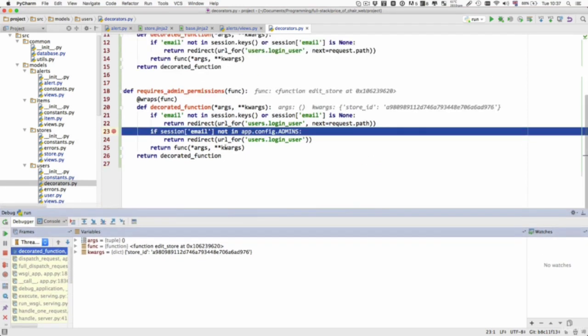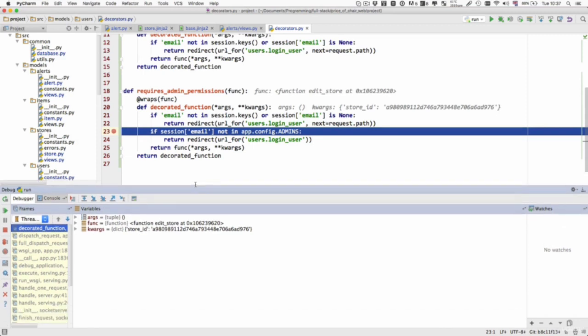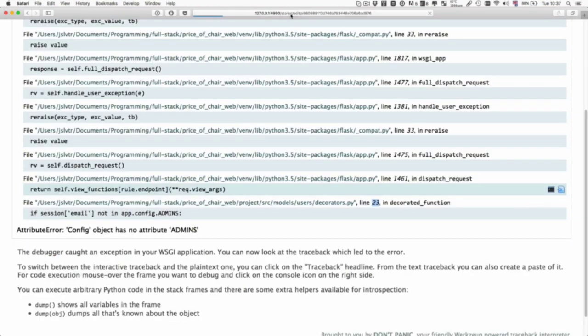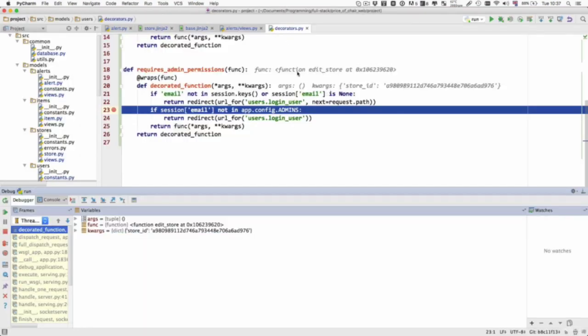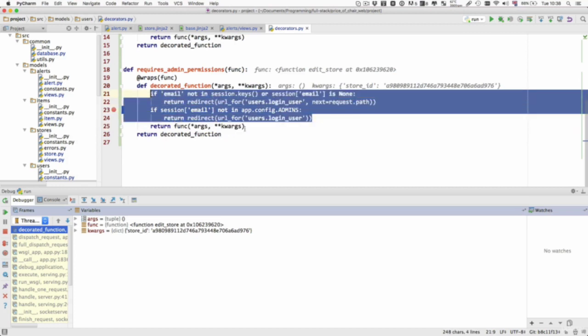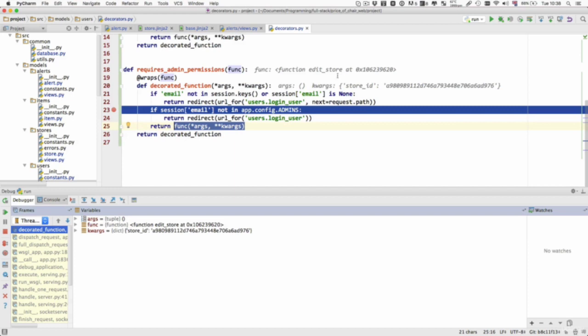So I'm going to just open this up a bit more so you guys can see this a bit better. Notice how we've got this decorator up here, and it tells us what the func parameter is. It's the edit store function, and indeed it should be, because this is the page that we are accessing, the edit store page, stores edit. I'm sure you can't see that very well, but nevertheless, that's the page we're accessing. So we've got the edit store function coming in through, and then we're wrapping around that function with this other function. So essentially we're saying run this code and then run the original function, which is edit store. So this is going to return that template as we talked about.